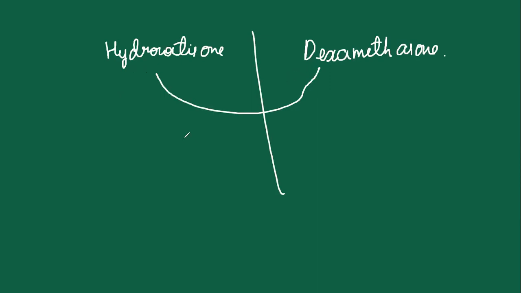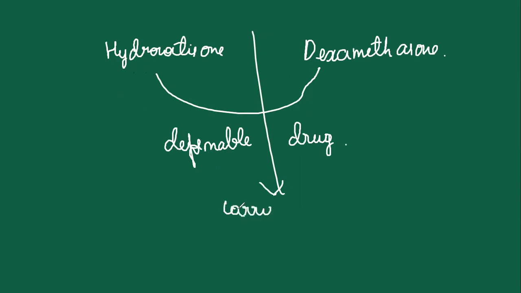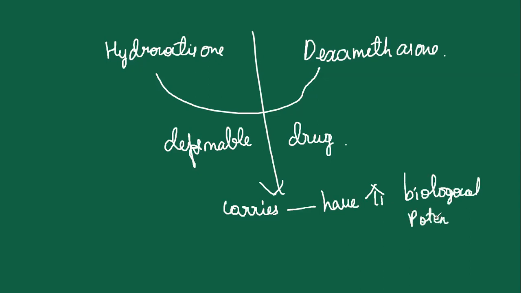These are very potent drugs. They have increased biological potency, and also reduced therapeutic dosage.